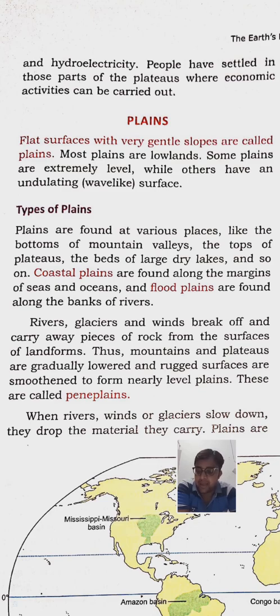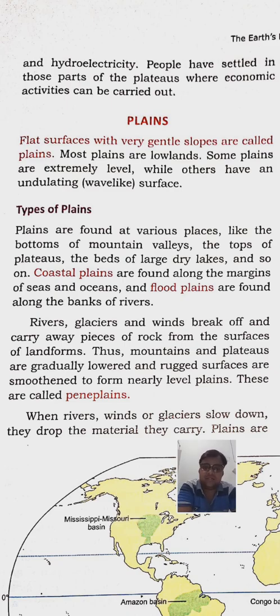Then peneplain, an almost level plain formed by the wearing down of mountains and plateau by rivers, glacier and winds. Then alluvial plains, a plain made by material deposited by river. Actually several types of materials are brought by the rivers during its course to the plains, like silt, stones, rocks, several things. So that's why they are known as alluvial plain.